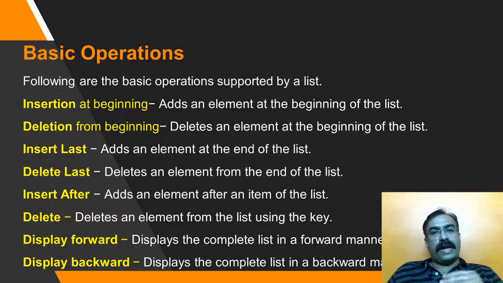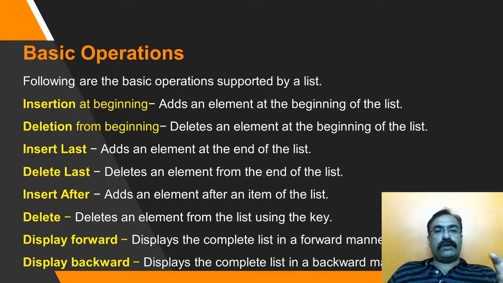Okay, so forward and backward. There are two traversals possible, which was not possible in the singly linked list. So with the understanding of the singly linked list, insertion, deletion, and the rest of the operations, we are going to use that logic to deal with the operations in the doubly linked list also.